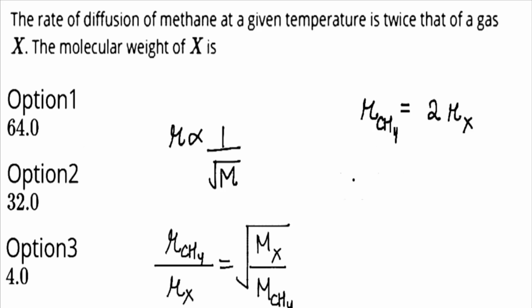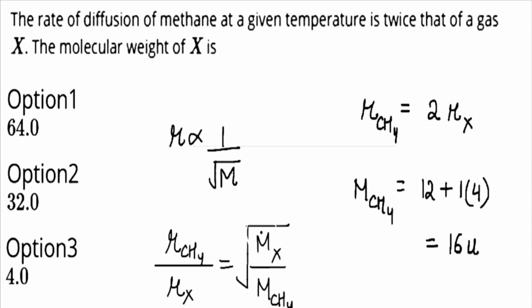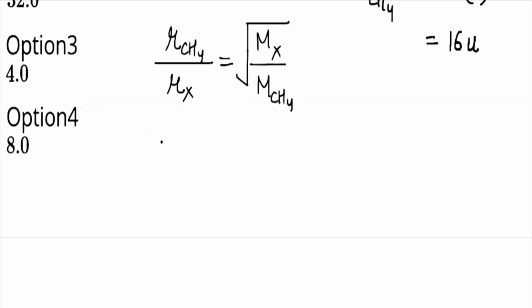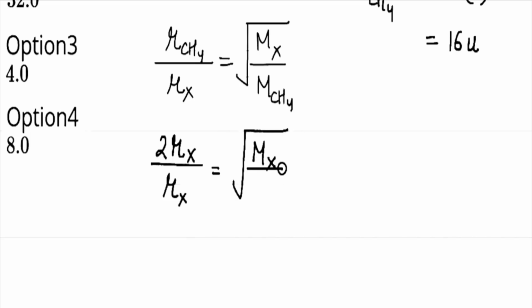If we calculate the molecular weight of CH4, it will be the atomic weight of carbon, which is 12, plus hydrogen, which is 1, and there are 4 hydrogen atoms, so into 4. So it will be 16 u. Now if we put these values here, it will be twice of Rx by Rx is equal to under root of the molecular weight of X divided by 16.